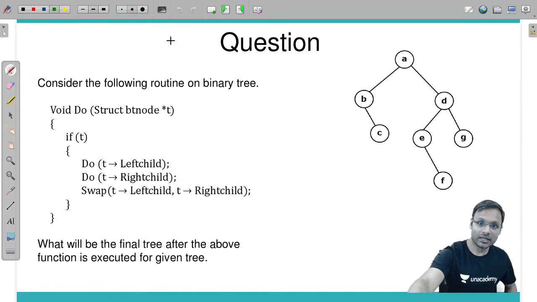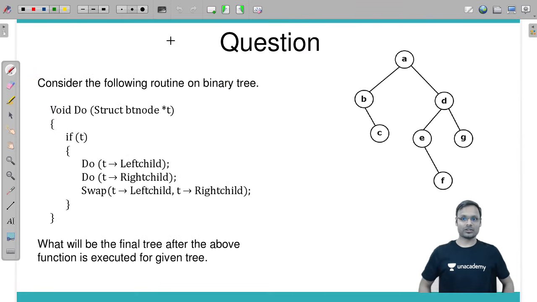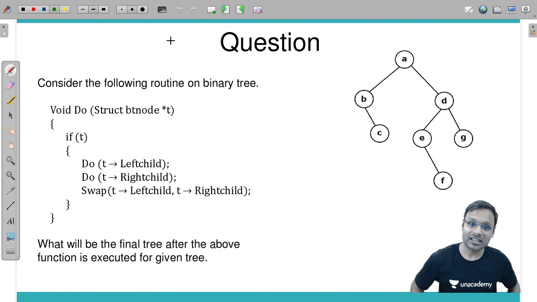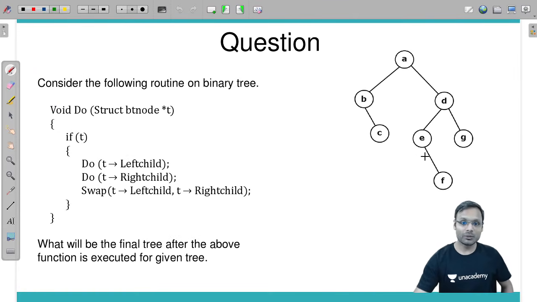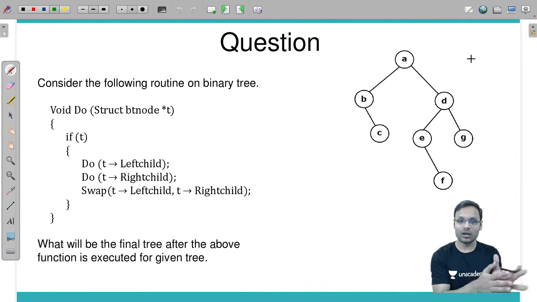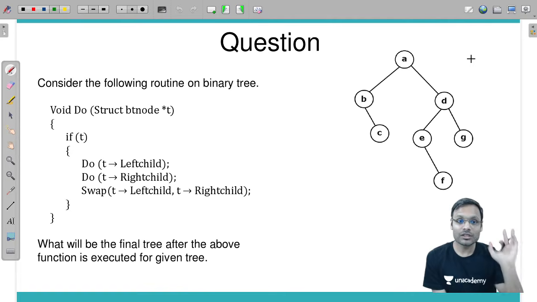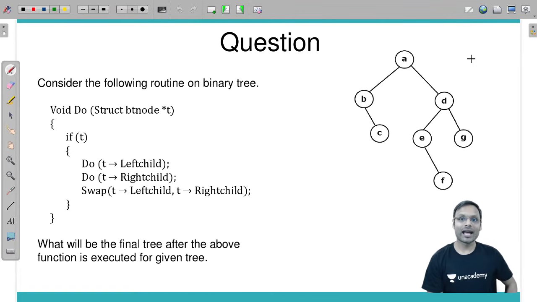Okay, got it. Now if you are understanding this, then it will be really easy for you to understand a few more things further. The next thing we are going to check out is this function. This function is again a recursive function, and I need to execute it on the given tree. How does this particular function work? Apply it and get me the answer. If you can understand how this function works on the tree, you can directly give me the answer. If not, you can apply the function step by step, and get me the correct answer at the end. Try, understand, and let me know your answer.